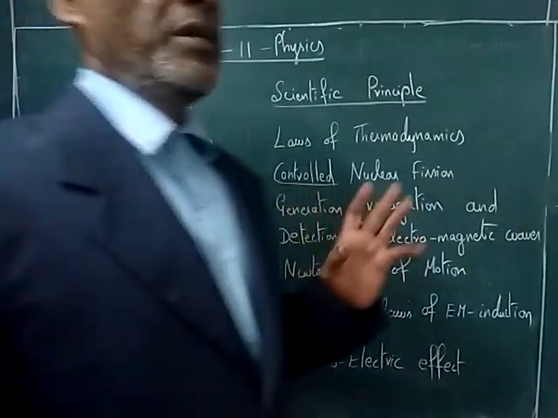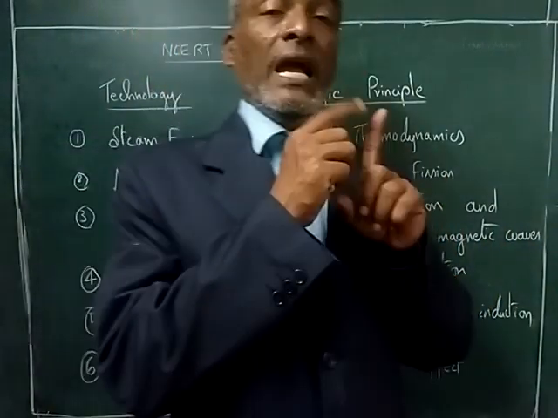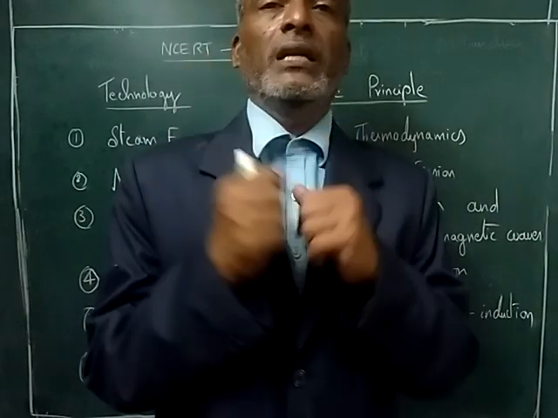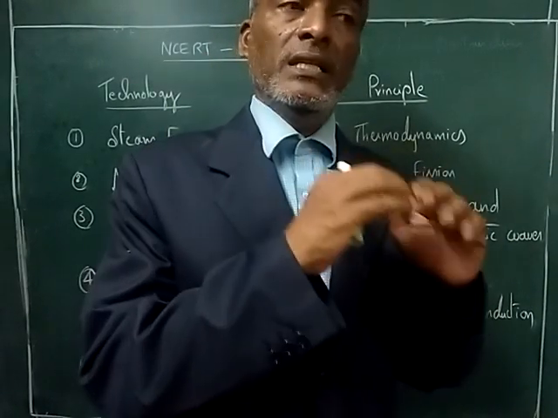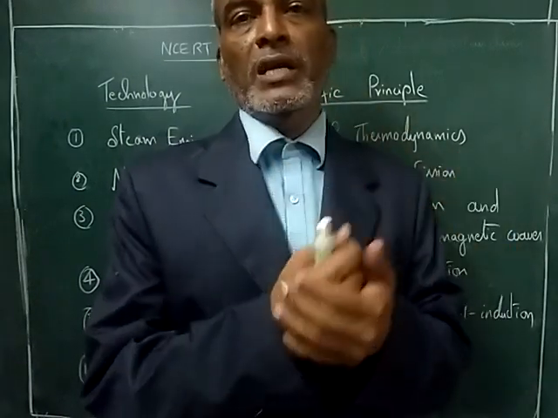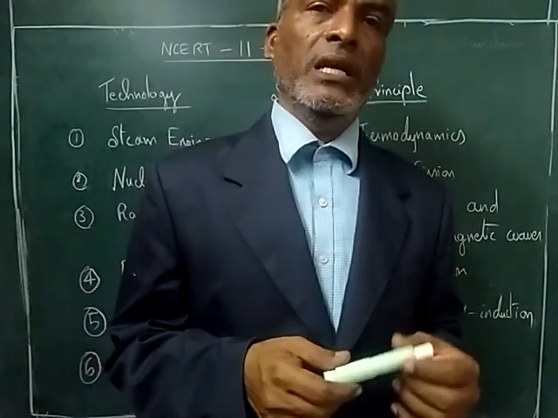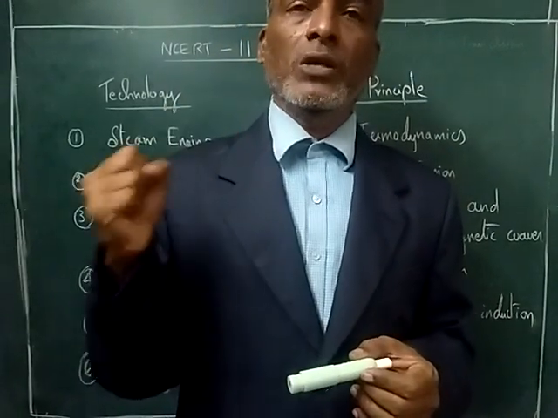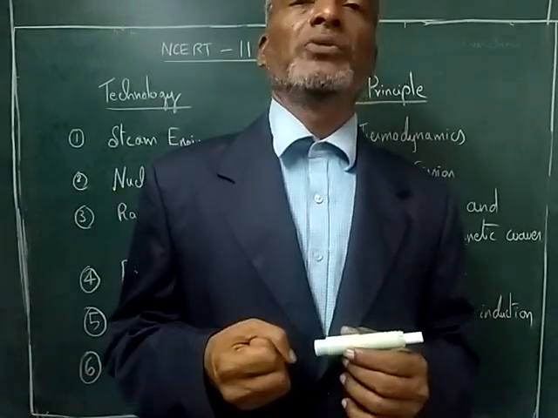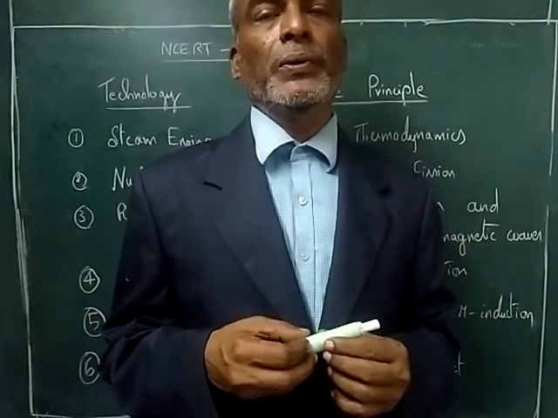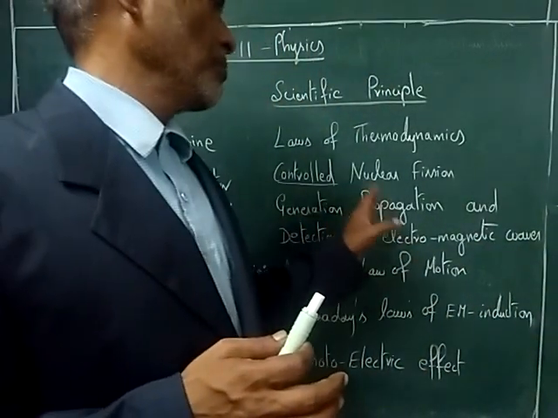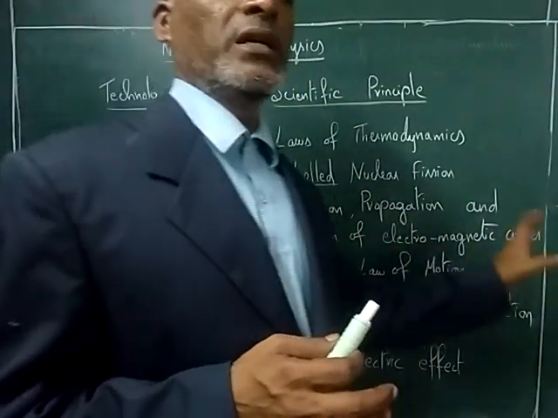So in radio and TV, what are the principles? The antenna should radiate the energy. It has to be received by another antenna. So the low frequency signal is superimposed on a high frequency signal, which we call the carrier wave. Then we have to decode and process those electromagnetic signals, and finally we must be able to listen to the music as well as see the video. So all these technologies come under generation, propagation and detection of electromagnetic waves.